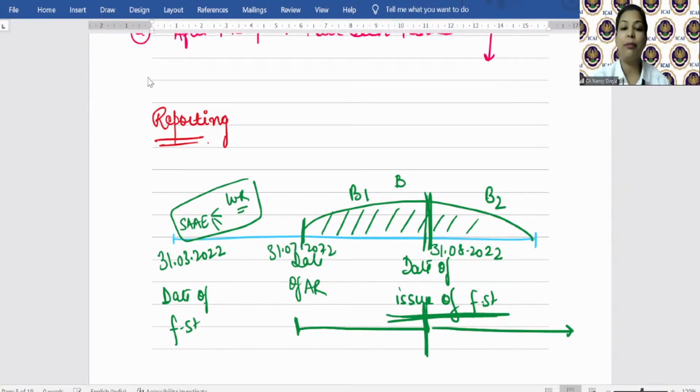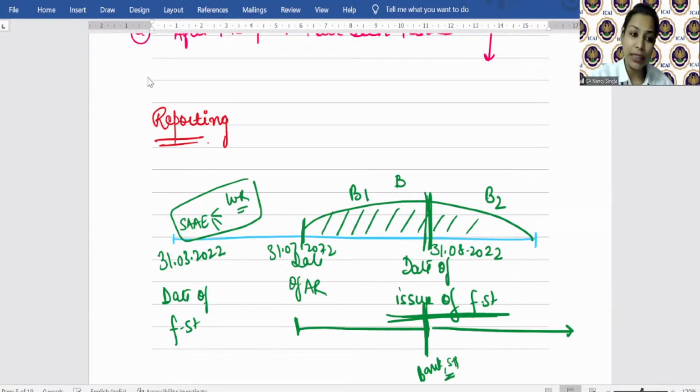Whenever such financial statements are, let's say, given to the banker, or they are presented to what? Shareholders. So this is what? Issuance of financial statement. Right? So what is the responsibility of the auditor? This SA says that as such, after the date of audit report, there is no responsibility on the auditor to perform audit procedures. So nothing separate needs to be performed.